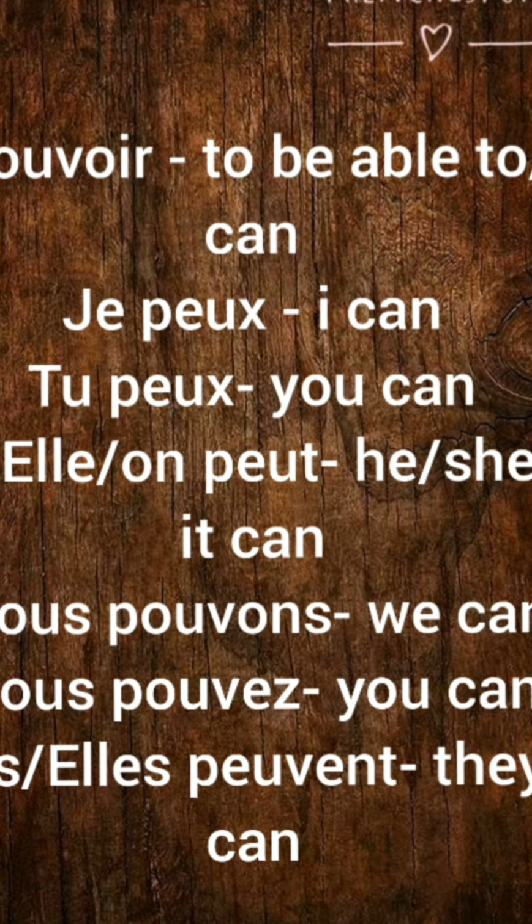The next verb irrégulier is the verb pouvoir, which roughly translates to be able to or simply can. Alright, so je peux is I can, tu peux is you can, il, elle or on peut is he, she or it can respectively. Nous pouvons is we can, vous pouvez is you can, ils or elles peuvent is they can for masculine and feminine respectively. So note here that it's just peuvent and the nt is unpronounced. It's peuvent. So say it with me. Je peux, tu peux, il or elle or on peut, nous pouvons, vous pouvez, ils or elles peuvent.